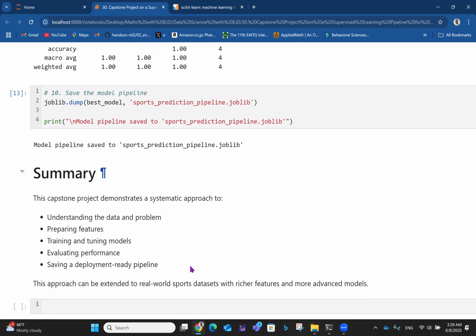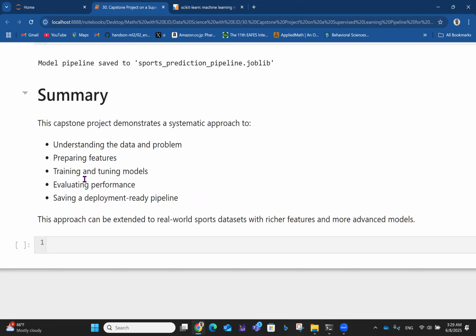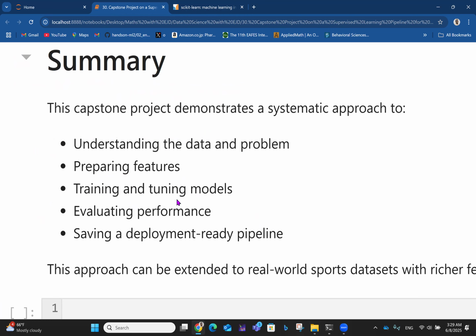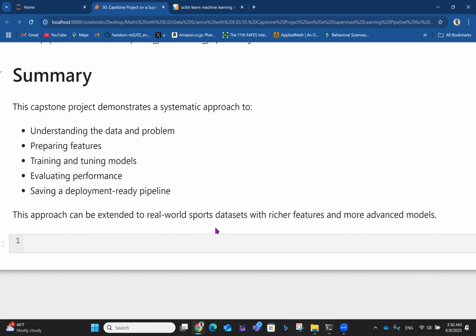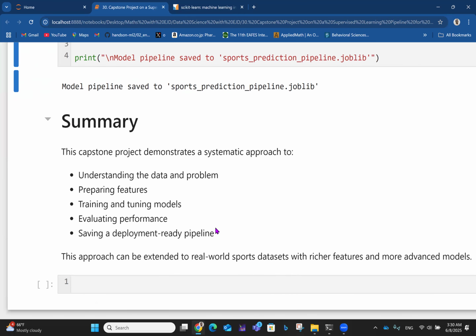So with that, we are done with this capstone project. In summary, this capstone project demonstrates a systematic approach to understanding the data and problem, preparing features, training and tuning models, evaluating performance, and serving a deployment-ready pipeline. This approach can be extended to real-world sports data sets with richer features and more advanced models. If you want to bring in weather, player statistics, coach statistics, and things like that, you can bring all of them in. So this runs you through the whole machine learning flow.